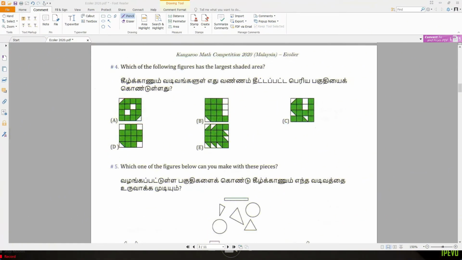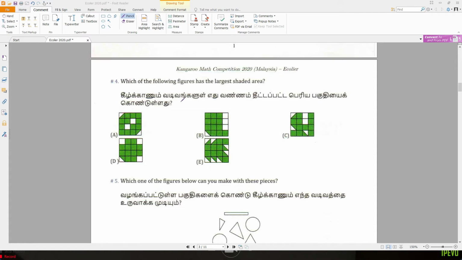Okay, question number 4. Which of the following figures has the largest shaded area? So we have to count. This one, we have 1, 2, 3, 4, 5, 6, 7, 8, 9, 10, 11, 12. This one has half, this one has half, so half plus half is 1. So 12 plus 1 is 13.